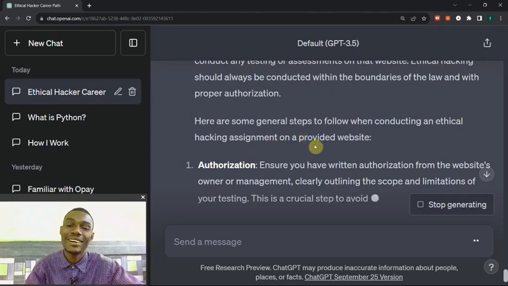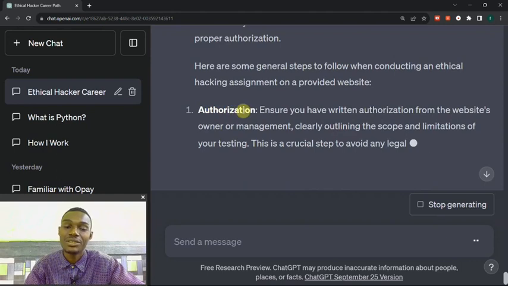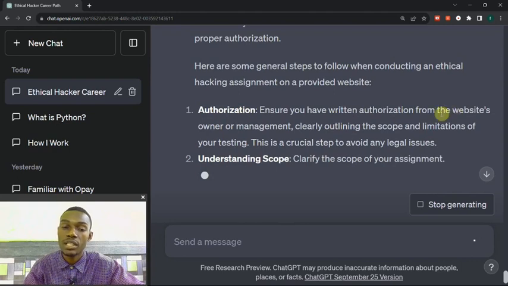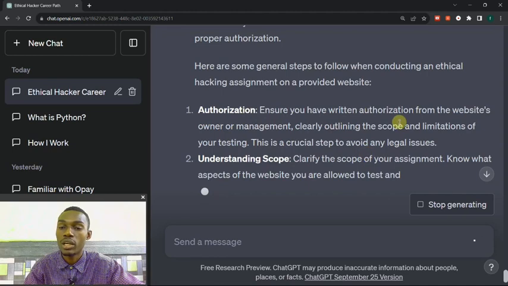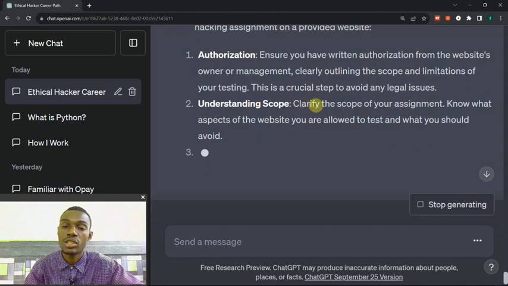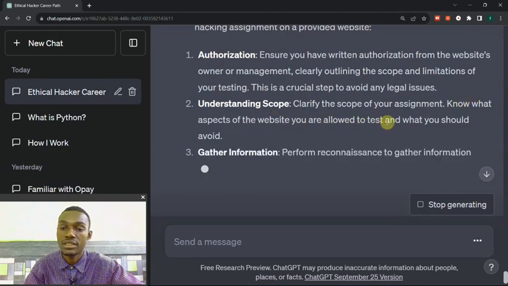Okay, it says authentication: ensure you have written authentication from the website owners or management clearly outlining the scope and limitation of your testing. This is a crucial step to avoid any legal issues. Understanding scope: verify the scope of your assignment. Know which aspects of the website you are allowed to test and what you should avoid.